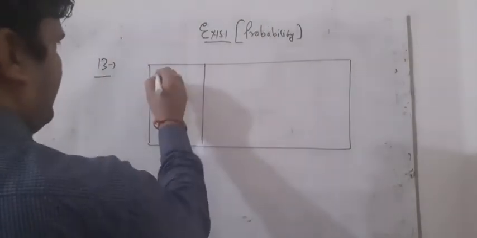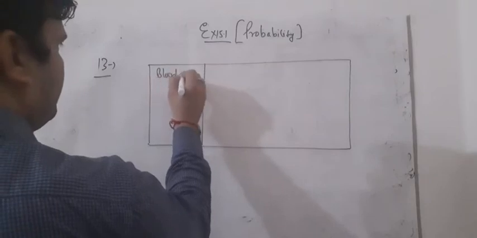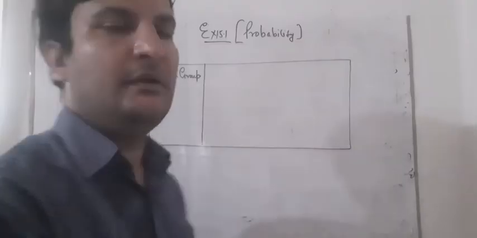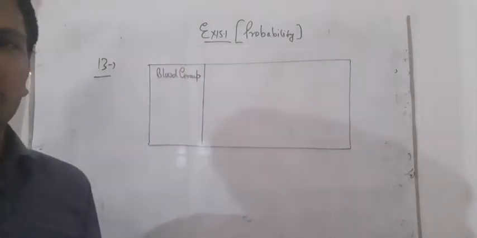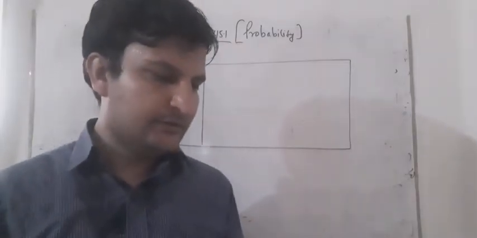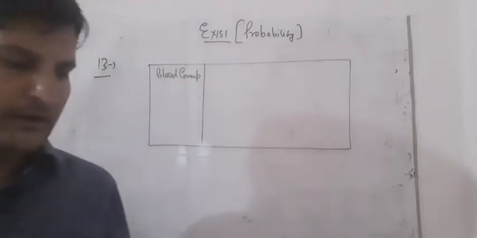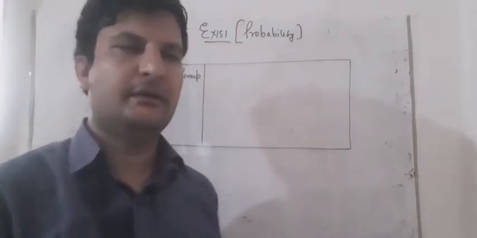First we will write blood group, because students, we have to make the frequency distribution table. So we are making this. It is given that A, B, O, AB are the blood groups. And then how can we make the table?